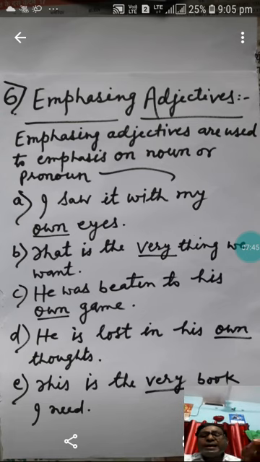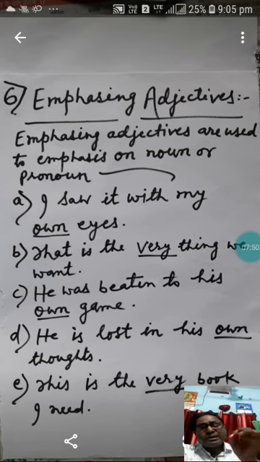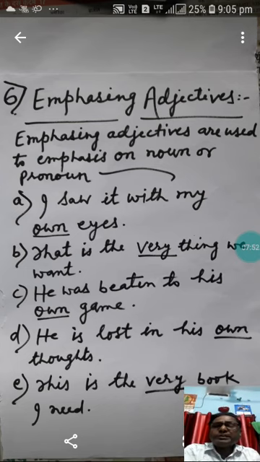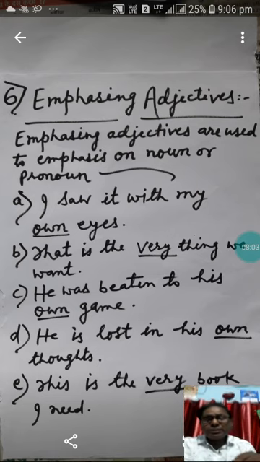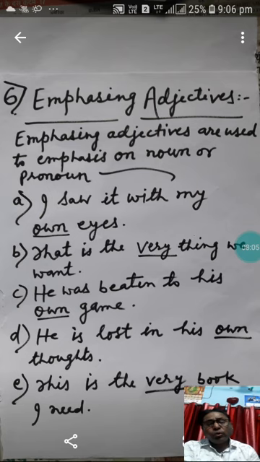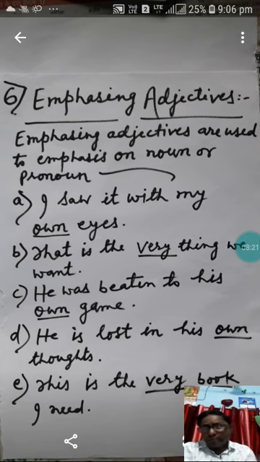Sixth one, emphasizing adjective. Sixth adjective is emphasizing adjective. What is emphasizing adjective? Emphasizing adjectives are used to put emphasis on a noun or pronoun. What is emphasis? Emphasis means to give force, to give stress on that particular word. That is called emphasis. Let us see in the examples. I saw it with my own eyes.